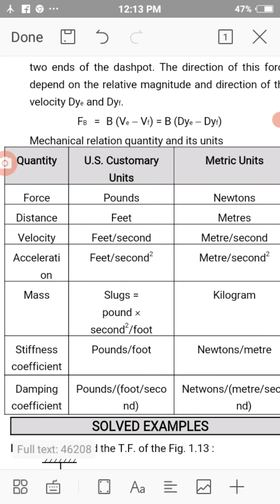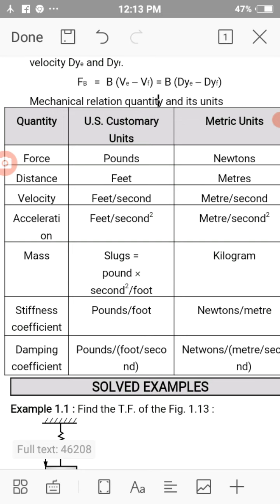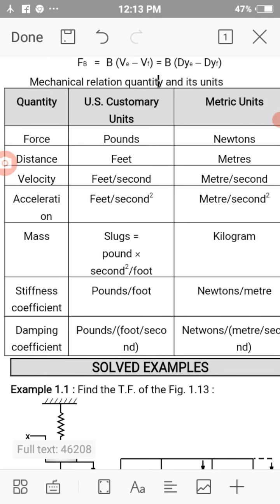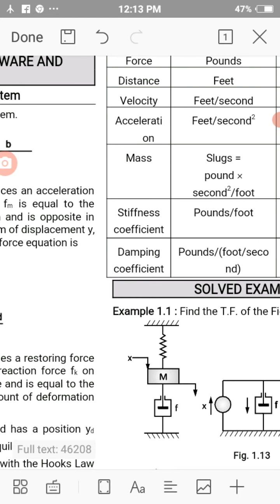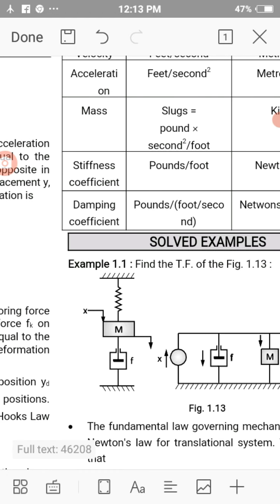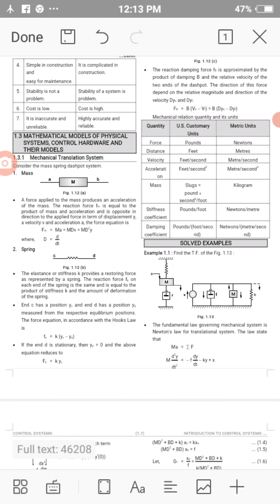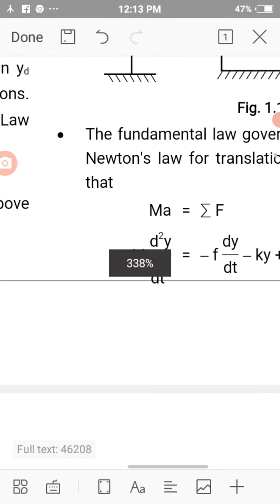Acceleration has its unit meter per second square, mass has its unit kilograms, stiffness has newtons per meter, and damping coefficient has newtons per meter per second. So these are a few units of mathematical modeling.